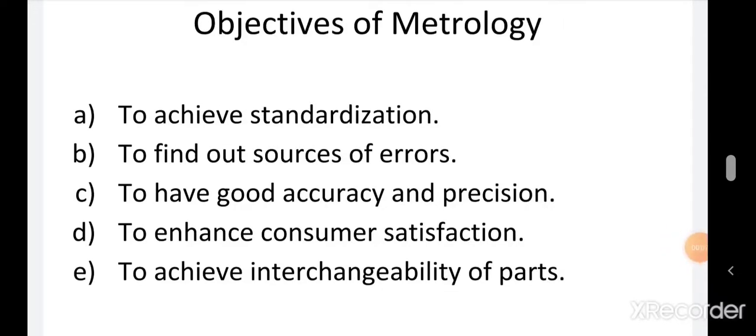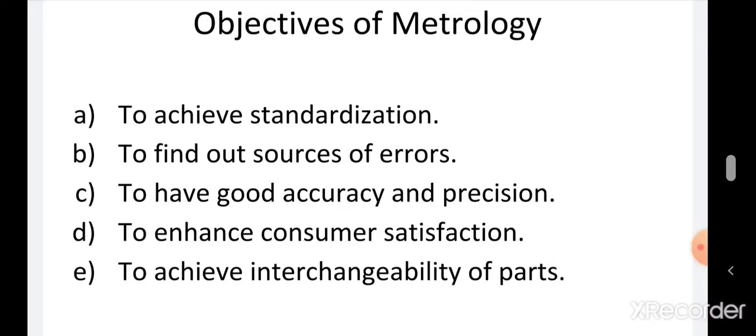Next topic is objectives of metrology. First objective is to achieve and maintain the standards. Second is to find the different sources of error while manufacturing the components and instruments. Third is to have good accuracy and precision for manufacturing components. Fourth is to enhance customer satisfaction by providing good quality products. Last, to achieve interchangeability of the parts.